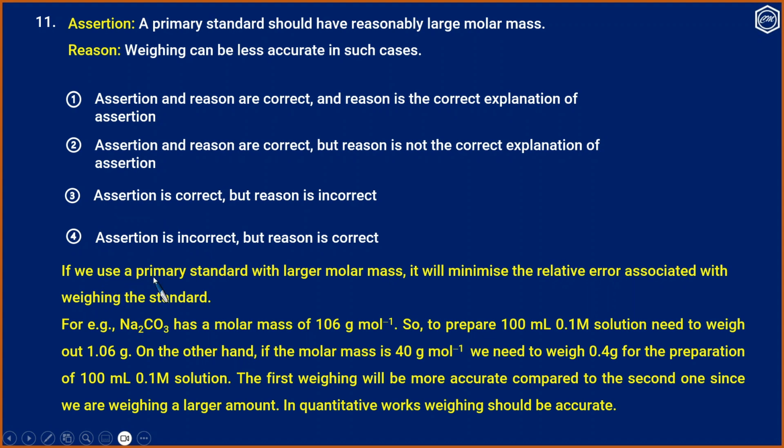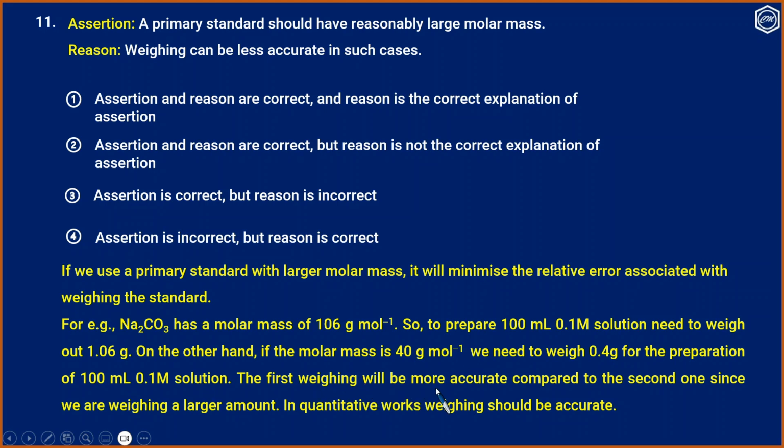If we use a primary standard with a larger molar mass, it will minimize the relative error associated with weighing the standard. For example, sodium carbonate has a molar mass of 106 gram per mole. So to prepare 100 ml of 0.1 molar solution, we need to weigh 1.06 gram. On the other hand, if the molar mass is 40 gram per mole, we need to weigh 0.4 gram for the preparation of 100 ml of 0.1 molar solution.